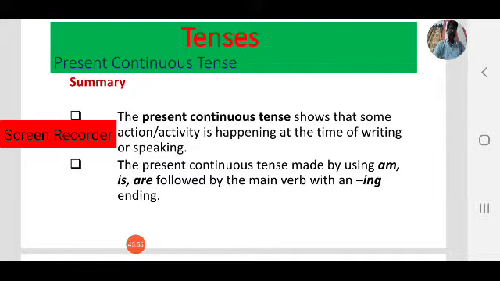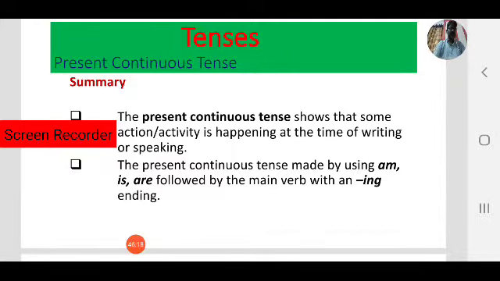That is one case. Another case is when some progress is in the process. In that case also we use present continuous tense.